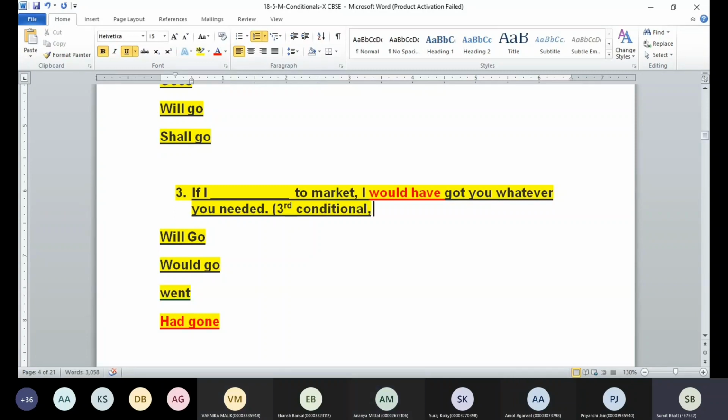I don't know what the condition is in your place, but here, if I talk about Dehradun, the market is open till 10 o'clock. Till what time? 10 o'clock. Okay, so if we do not go to market during that time, that means we cannot go to market anymore. So suppose I tell this to my mother or my cousin or my brother: if I had gone to market, I would have got you whatever you needed. That is going to mean I'm talking about an impossible thing, because the market is not open after 10 o'clock. Getting it? So this is third conditional, and we are referring to impossible things because this thing cannot happen, because the market is already closed for the day.